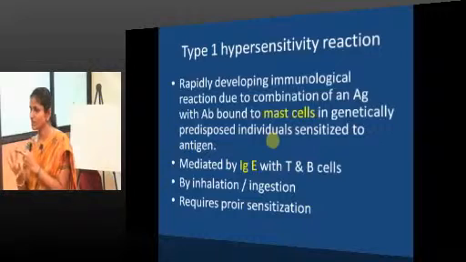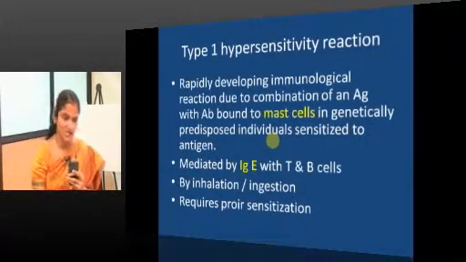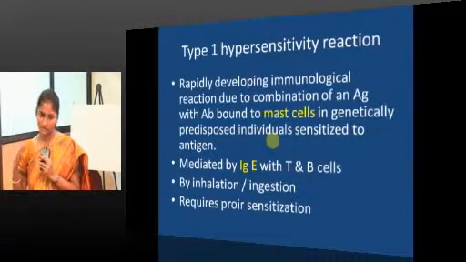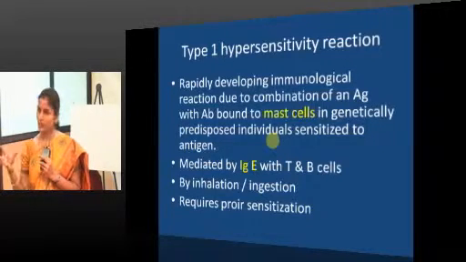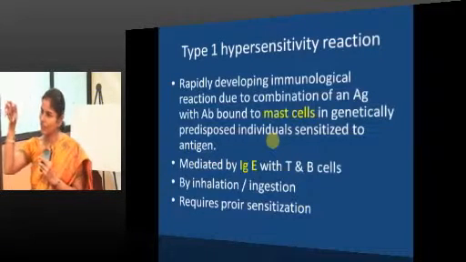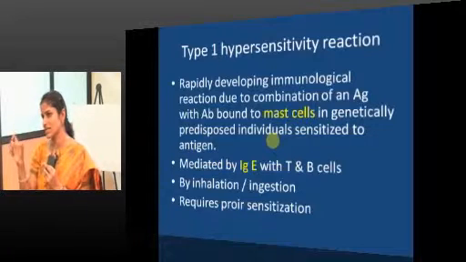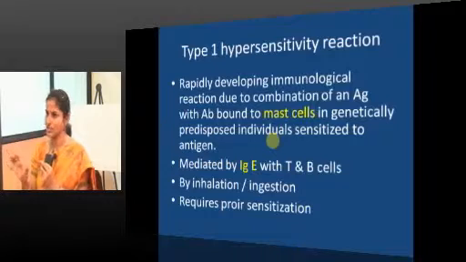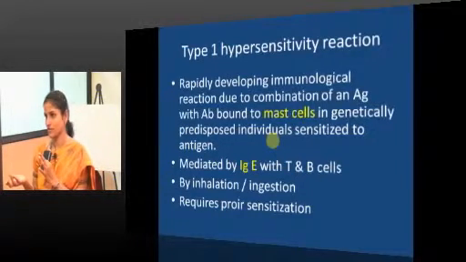The patient will present with symptoms only in the subsequent exposures. Right? We will see what happens with every exposure. It is a rapidly developing immunological reaction due to the combination of antigen bound with antibody. Where should this antibody be? The antigen is combining with the antibody present on mast cells. This is called sensitization of mast cells, or just sensitization. Sensitization means coating of mast cells with antibodies, right.